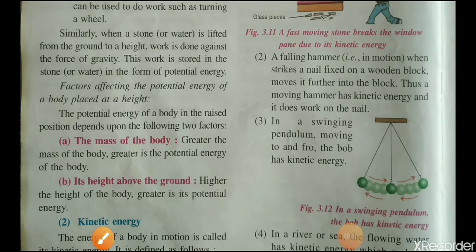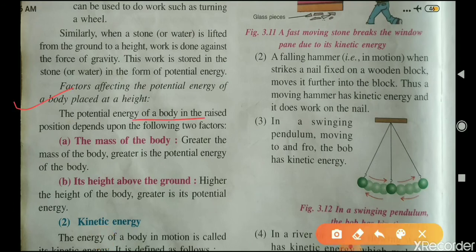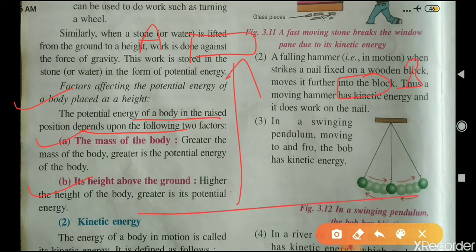Factors affecting potential energy of a body placed at a height. The potential energy of a body in the raised position depends upon the following two factors: the mass of the body and its height above the ground. Suppose two bodies are there, body A and body B. A is at a height h1 from the ground and B is at height h2. Its mass is m1 and its mass is m2.